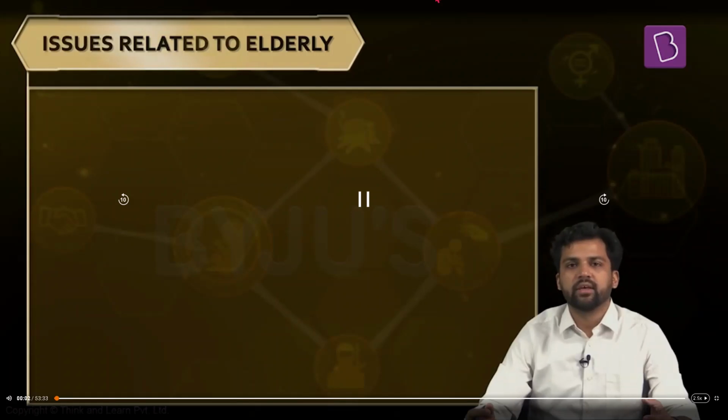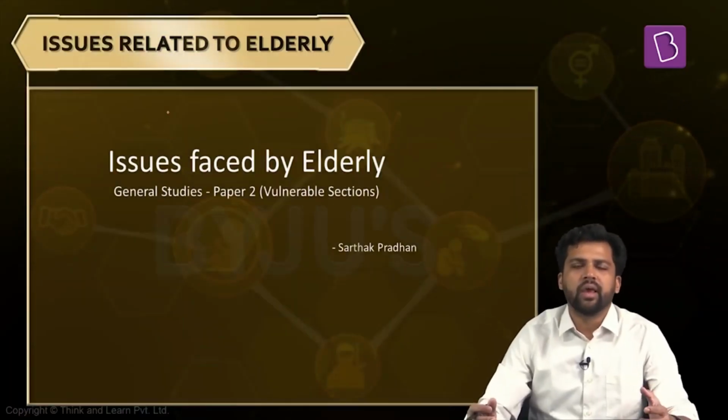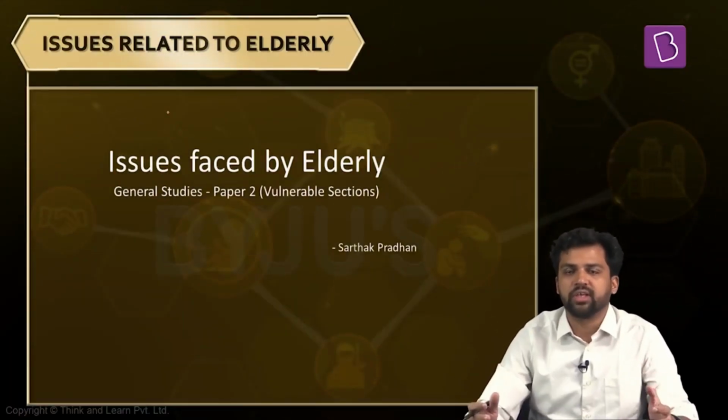Hello friends, today we will discuss the issues related to the elderly. This is part of paper 2 general studies. In general studies paper 2, you have one section, mechanisms and institutions for the vulnerable sections. In that, the elderly can be included.